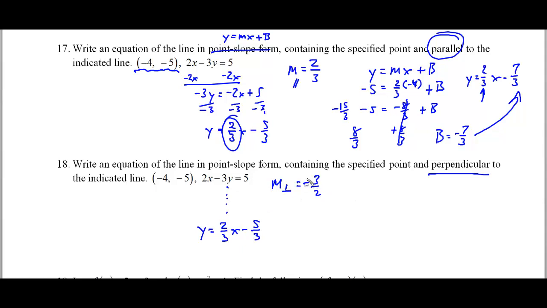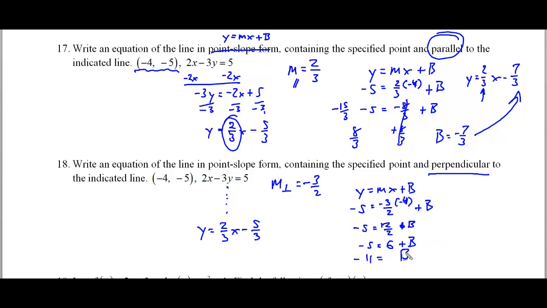All right, so now we have a new y-intercept, same point though. So when I go to my y equals mx plus b, I'm going to plug in my negative 5 for y, plug in my negative 3/2 for m, and my x is going to be negative 4. I'm having a tough time writing my 4s. So negative 5 is equal to, now this is going to be top times top, positive 12 over 2, plus b. So negative 5 is equal to 6 plus b. Subtract the 6 from both sides. Negative 11 is equal to b.